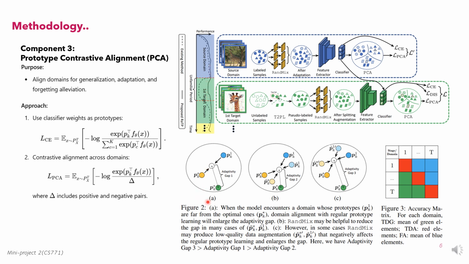Here in this picture, you can see how RANDMix is helpful in reducing the adaptivity gap, but in some cases it may affect negatively. And here, this is the accuracy matrix. TDG, the green one, is measured by mean model performance on a domain before its training stage. TDA is measured right after finishing its training stage. Finally, FA is measured after the model has been updated with another domain.